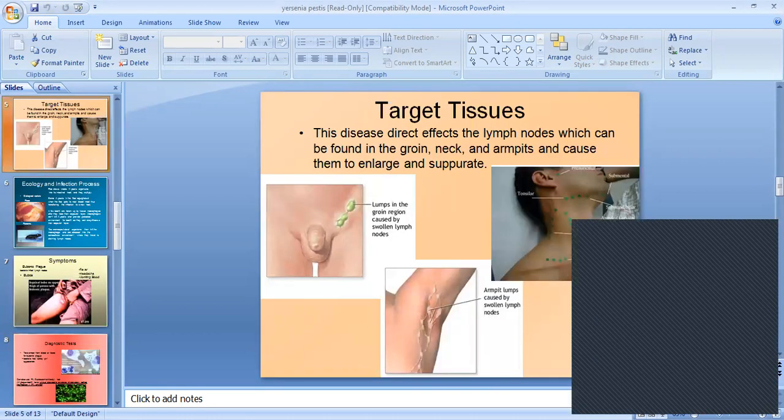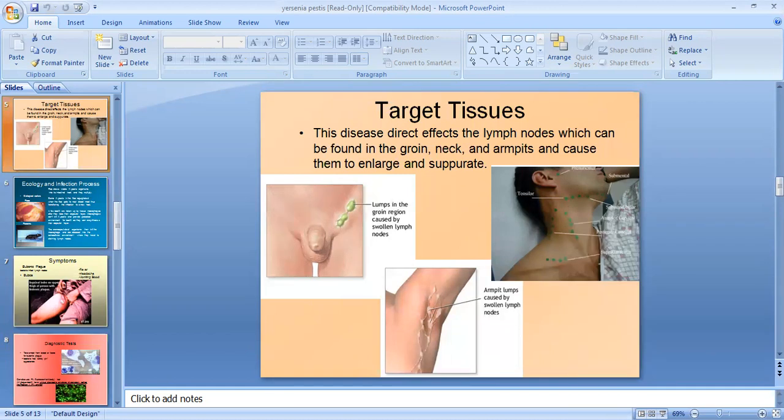Target tissues. This disease directly affects the lymph nodes, which can be found in the groin, neck, armpit, and cause them to enlarge and separate. So you can see all lymphatics are getting involved and swollen.